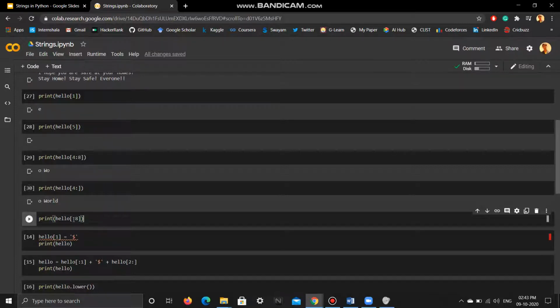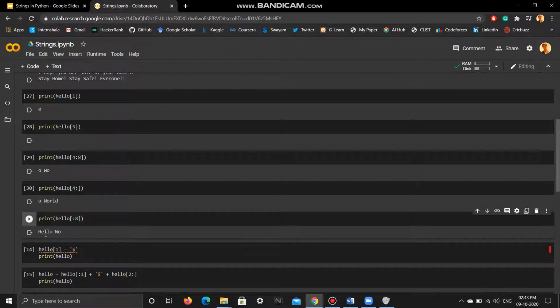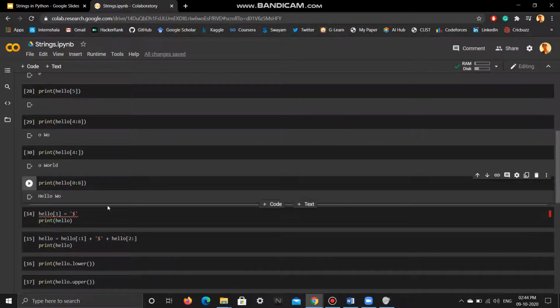So what I do is I leave this lower limit blank and then I give it the upper limit. So this will give me characters from 0 to 8, 8 excluded, that is till 7. Okay, so if I execute this, there you go, till WO. So 0, 1, 2, 3, 4, 5, 6, 7. Not the 8 but till 7. Now if I use 0 here, I'll still get the same output because 0 is the lower limit here. Okay. So this is how slicing works.